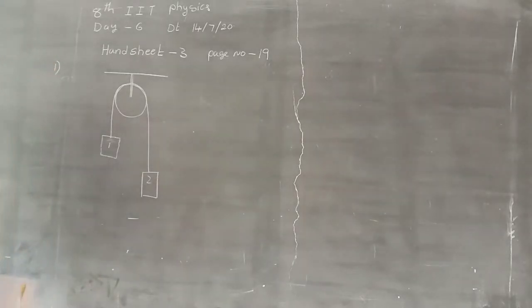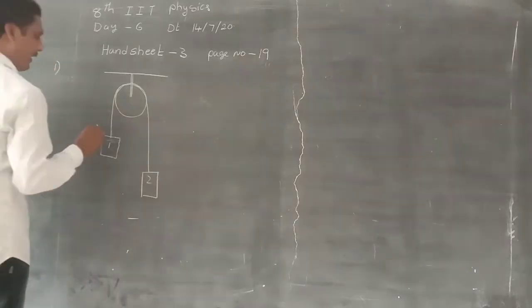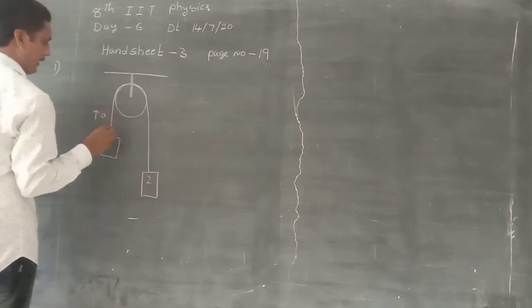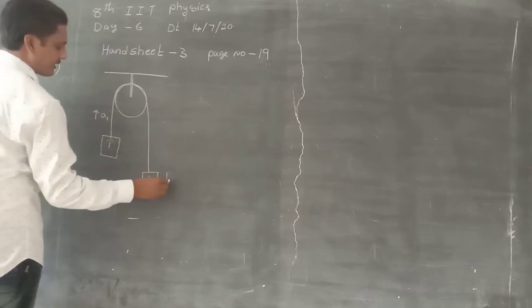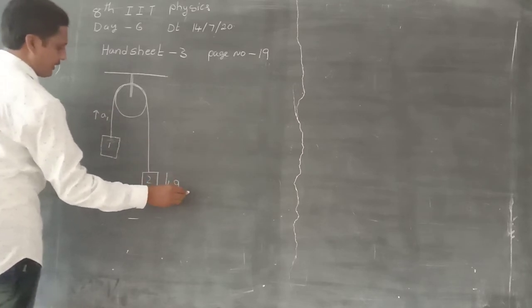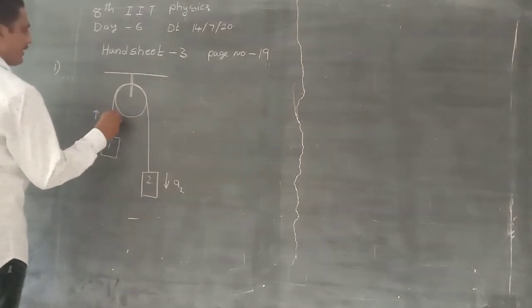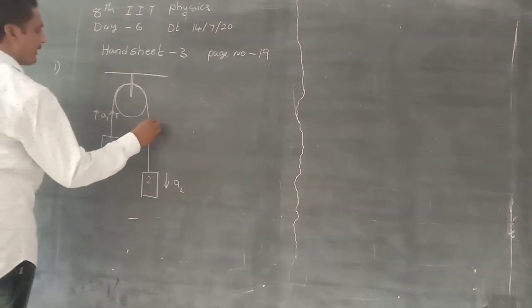Look here. This body accelerates in the upward direction, A1. This body accelerates in the downward direction, A2. So the tension in the string is T here, and T here also.